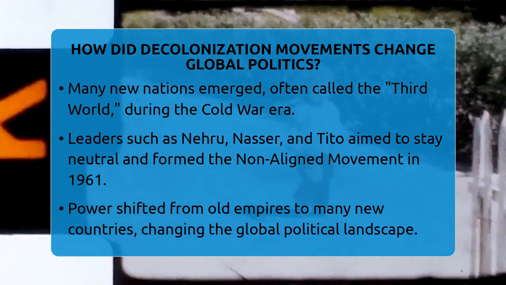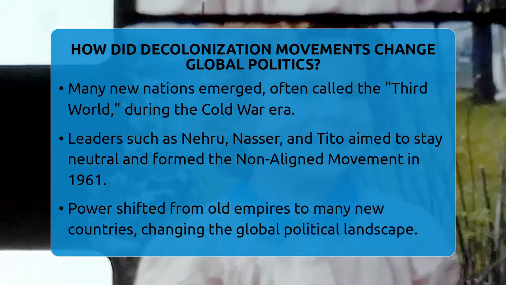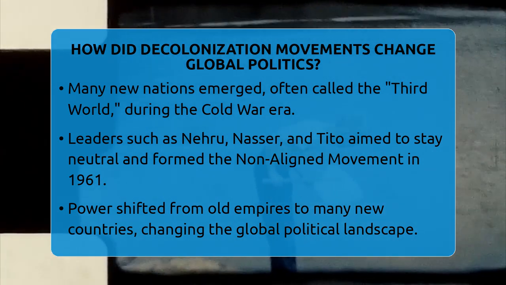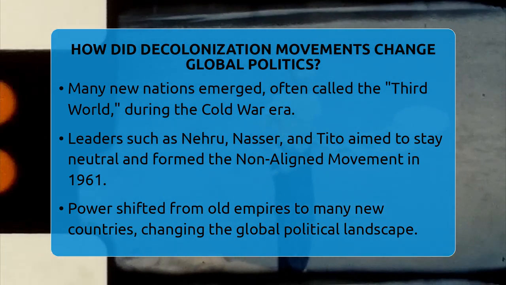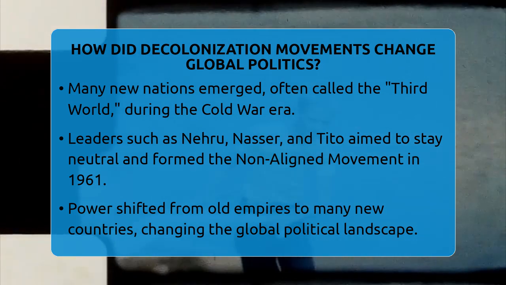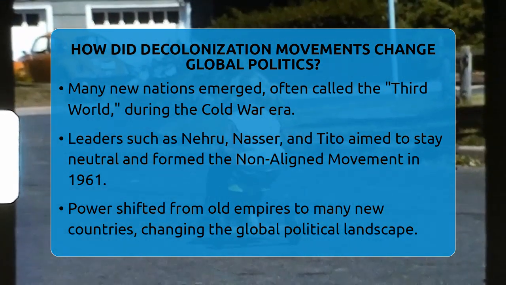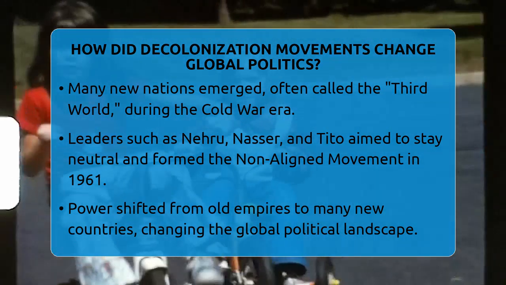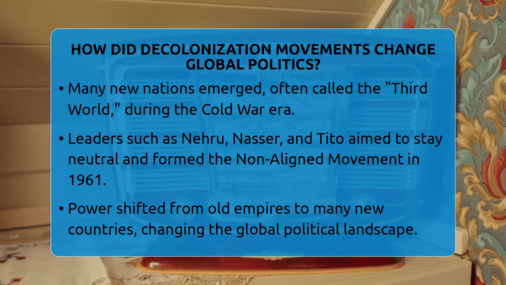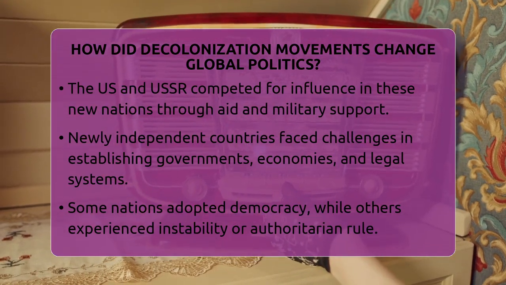As colonies gained independence, new nations appeared on the world map. These nations often called themselves the Third World because they were not aligned with the United States or the Soviet Union during the Cold War. Leaders like Jawaharlal Nehru of India, Gamal Abdel Nasser of Egypt, and Josip Broz Tito of Yugoslavia wanted to stay neutral and avoid being caught in superpower conflicts. They formed the Non-Aligned Movement in 1961 to promote their independence and resist outside influence.